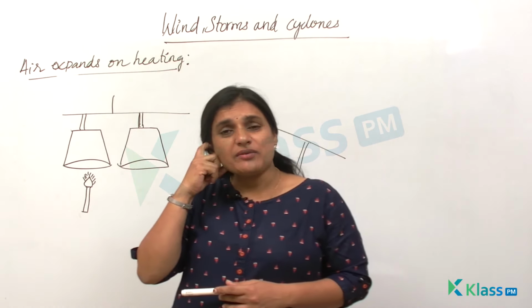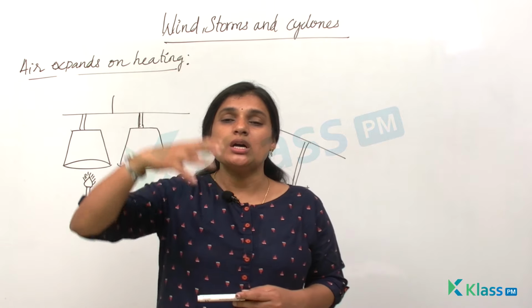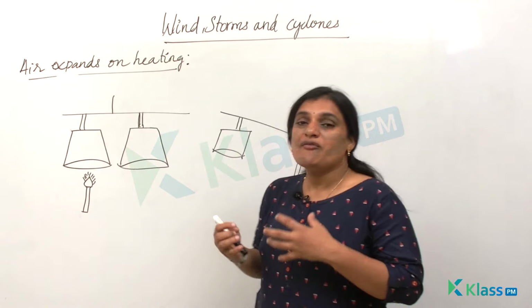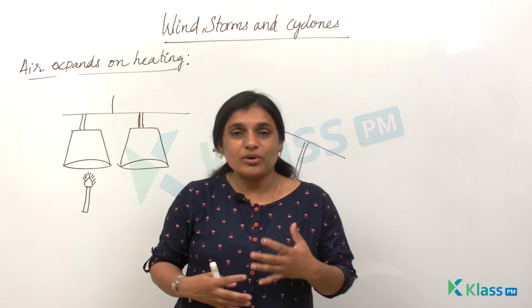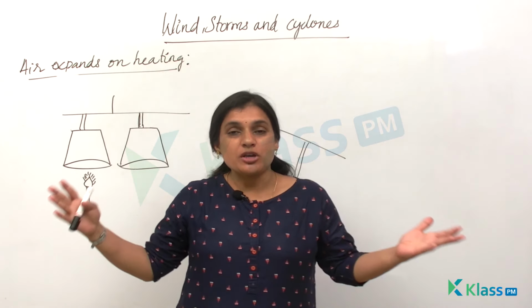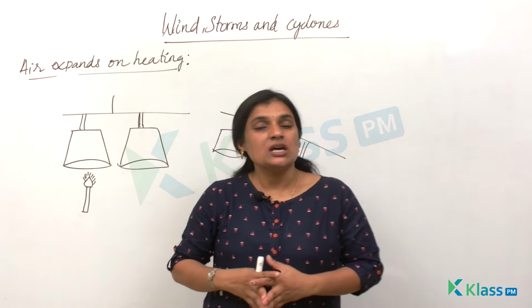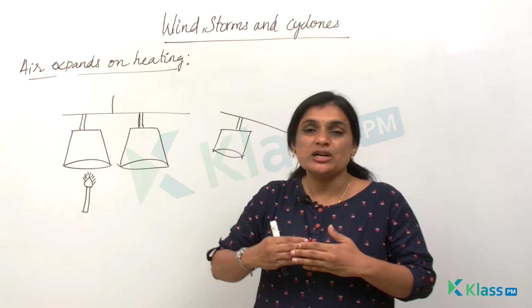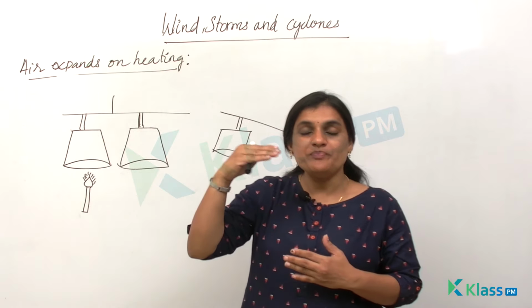In the same way, whenever there is a fire, you see that smoke rises up. What does this indicate? When you heat something, the air becomes hotter and occupies more space, due to which the hot air, which has become lighter, will blow up.